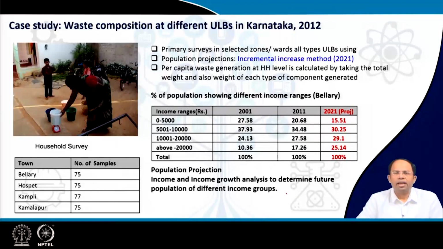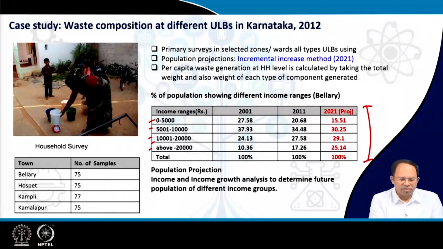So, we did a study similar to the earlier one, where we divided the population into different income brackets and studied what kind of waste composition they generate. This income bracket division was done so that when we do projections for the future, we can do it more efficiently. I will come to that. This is how we did the household survey. We asked people to bring the garbage outside, and then it was measured, and the total quantity and other details were recorded. We repeated this in multiple households.